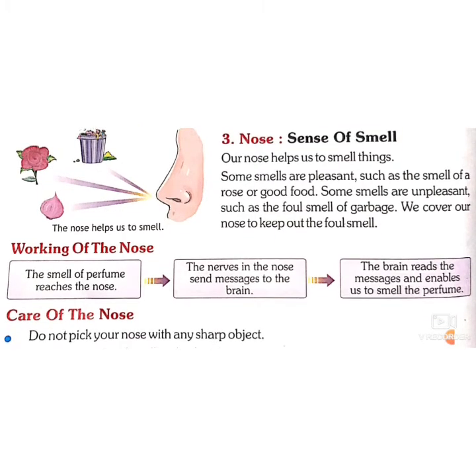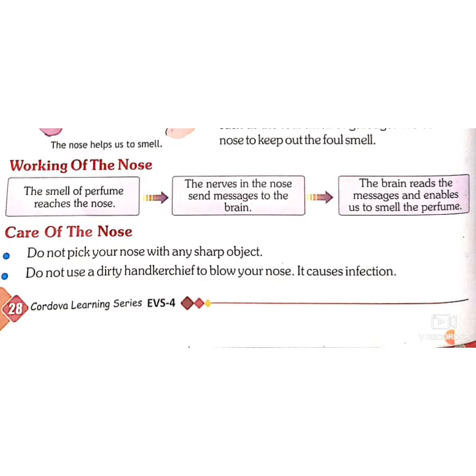So how does our nose work? Our nose has two nostrils, the holes which you can see. The smell of the perfume or the garbage reaches the nose with the help of these nostrils, and through the long passage it sends message to the nerves, and these nerves send message to the brain, and the brain reads that message. So overall the working of all the sense organs is controlled by our brain. So the brain reads the message and enables us to smell the perfume, and it can recognize also that it is a good smell or it is a bad smell.